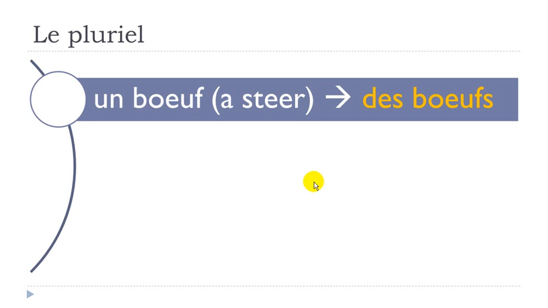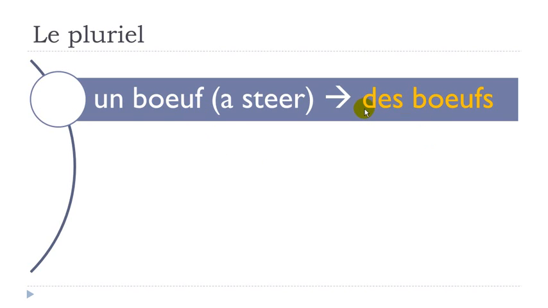A few exceptions, not that many, but these exceptions are really strange because the pronunciation will change.